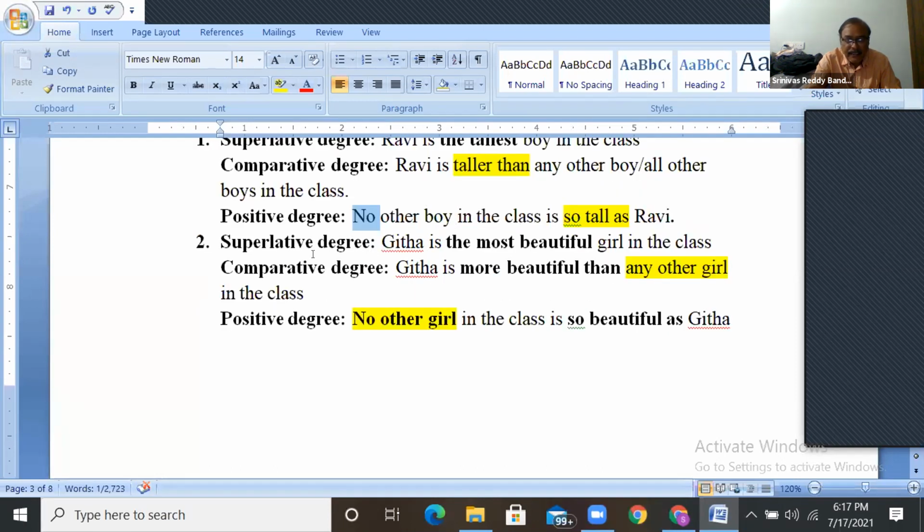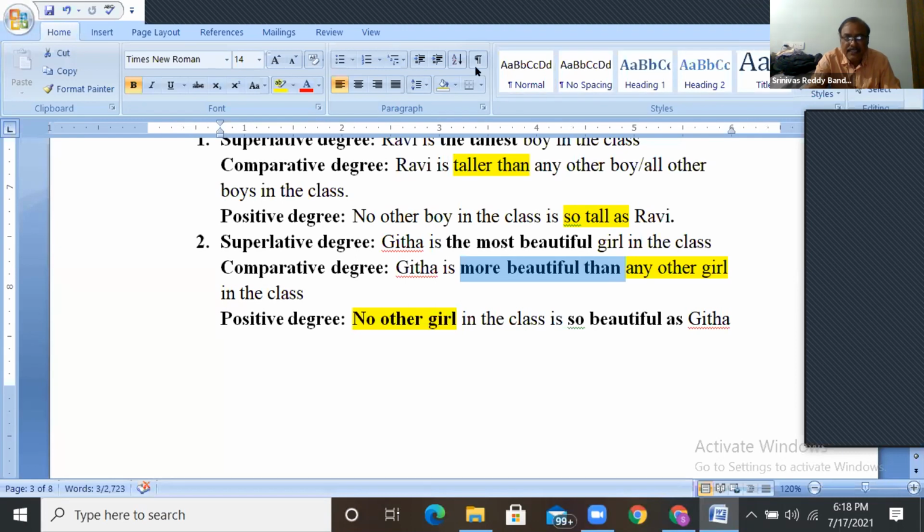And here you see another example. Geeta is the most beautiful girl in the class. The most beautiful means no one is equal to her. Okay. No other girl in the class is so beautiful as Geeta. So in the comparative, Geeta is more beautiful than any other girl in the class. Most beautiful is superlative, more beautiful is comparative. So "as beautiful as" is the positive, right?